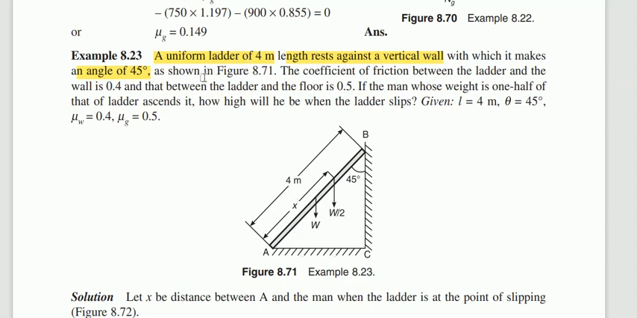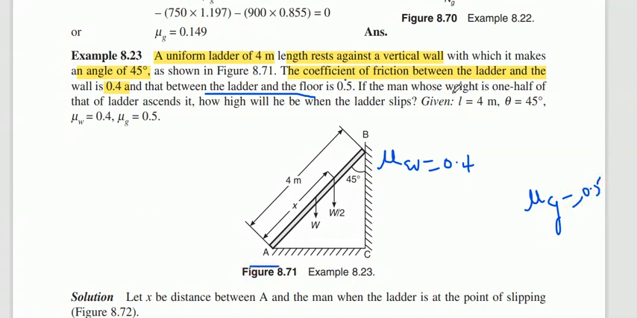The coefficient of friction between the ladder and the wall is 0.4. The coefficient of friction between the ladder and the wall is nothing but mu w, so mu w is equal to 0.4. Next, the coefficient of friction between the ladder and the floor is 0.5, that is mu g is equal to 0.5. It is given, that is the floor.